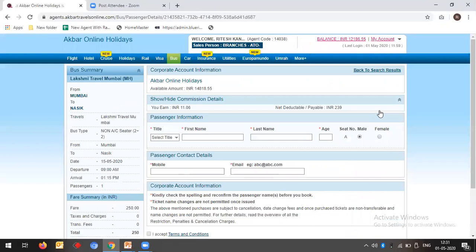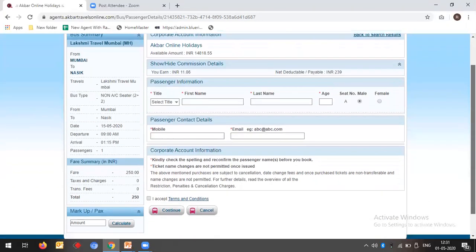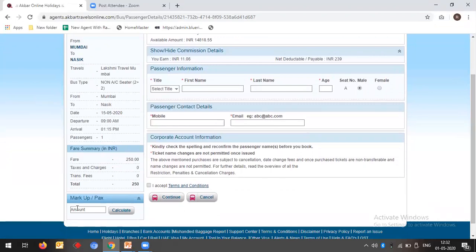So coming to the passenger information page, it's clearly mentioned again: Bombay Nasik travel, Lakshmi Travels, bus type, from, to, departure, arrival. The fare information is given below. Same, you can add a markup like 30 rupees. If you want it, it will get added, it will get changed. If you don't want to add it, click here 0, it will come back to the normal way.